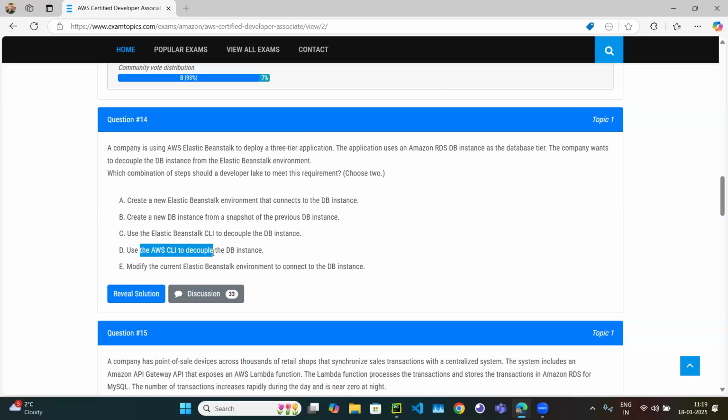Then, use the Elastic Beanstalk CLI to decouple: wrong. Use the AWS CLI to decouple: wrong. Modify the current Elastic Beanstalk environment to connect to the DB instance: yes, correct. So only two options are correct, B and E. What you have to do is create a different database, and then update your environment variables like username, URL, and password, so that this time it connects to your new DB instance. In this way you are going to decouple.